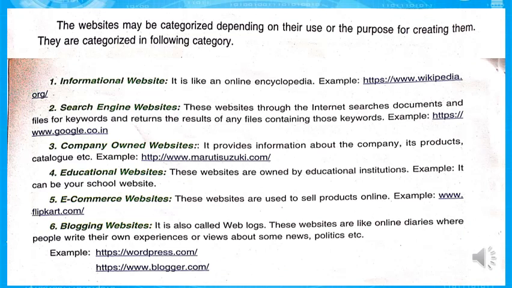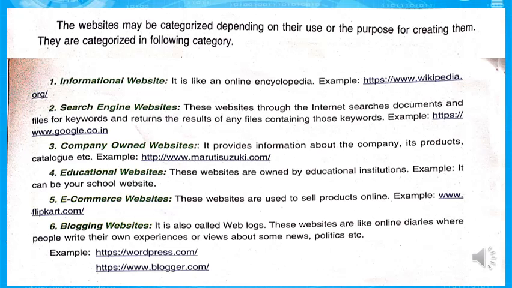The websites may be categorized depending on their use or purpose for creating them. They are categorized in the following categories. First, informational websites. Second, search engine websites. Third, company owned websites. Fourth, educational websites. Fifth, e-commerce websites, and sixth, blogging websites. So these are the categories of websites.